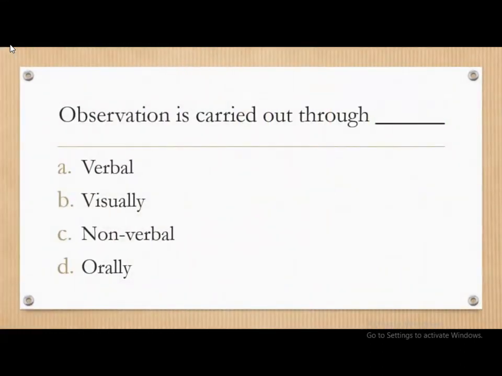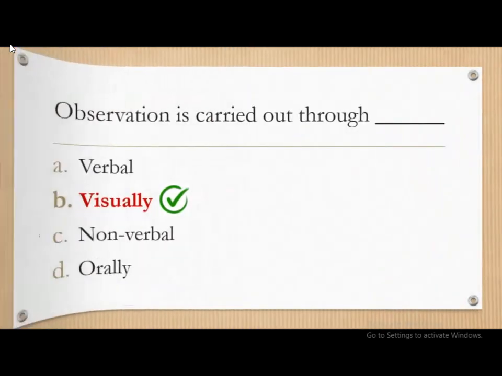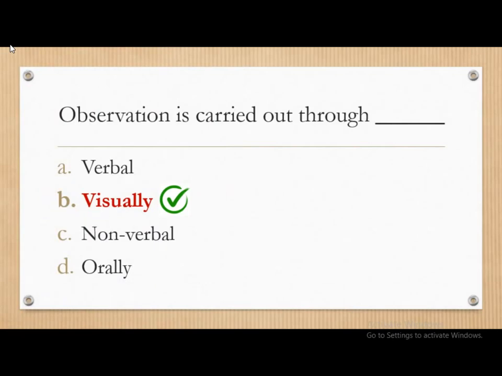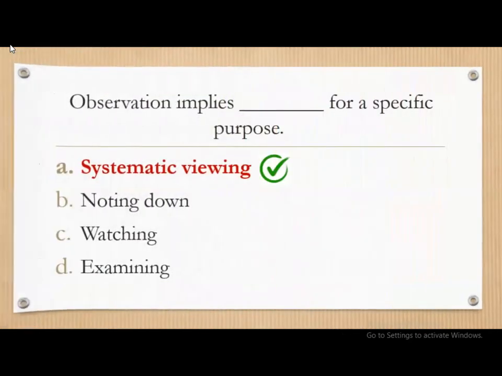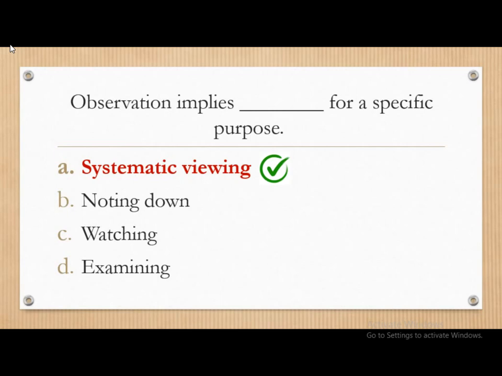Next question. Observation is carried out through dash: verbal, visual, non-verbal, and orally. Very simple question, and the answer is visually. Observation is carried out visually. Next question is also related to observation. Observation implies dash for a specific purpose. Systematic viewing, noting down, watching, and examining. And the correct answer is observation implies systematic viewing for a specific purpose.